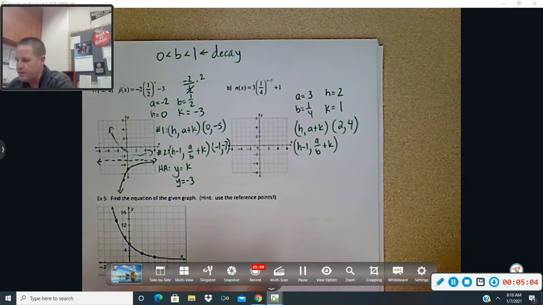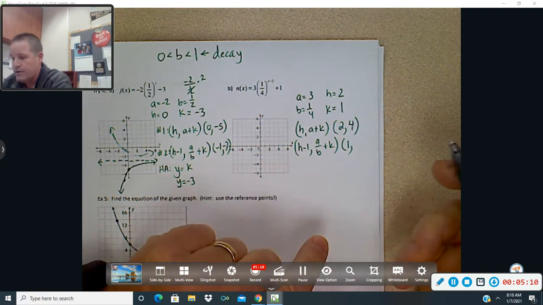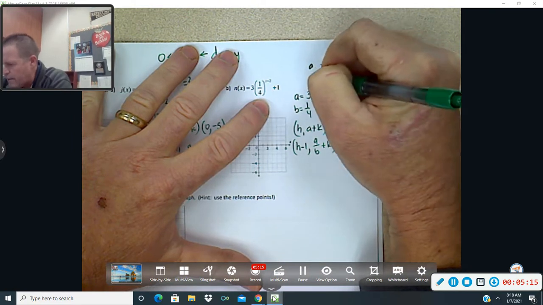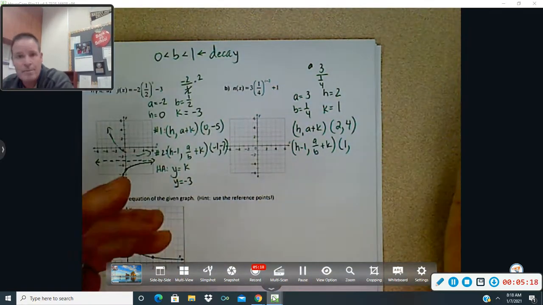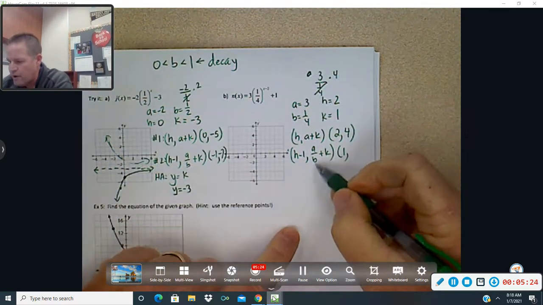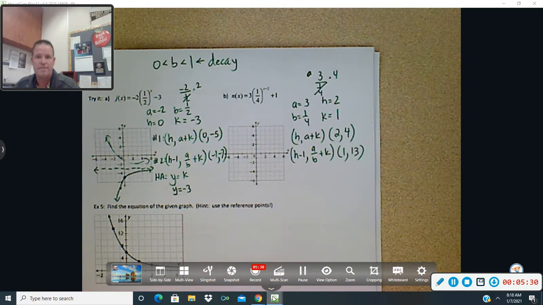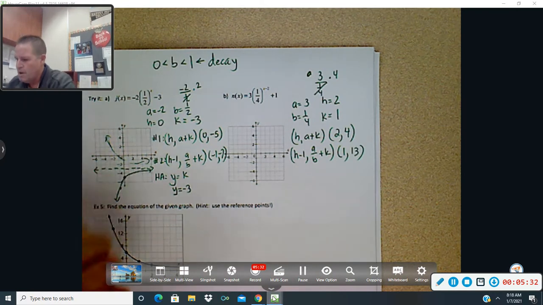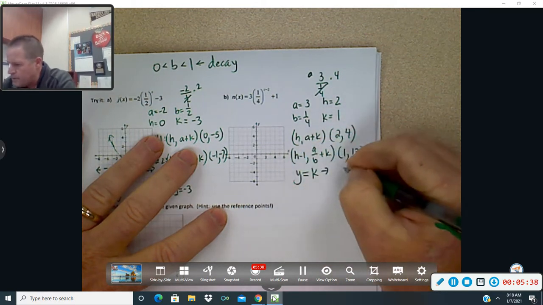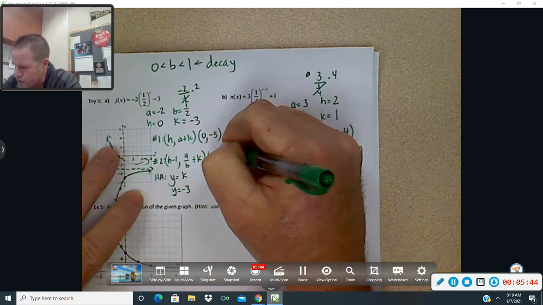Now our second reference point, h minus 1, well, 2 minus 1 is 1. And now again, here's the trick, a divided by b. So we got 3 divided by 1/4, which again means we're going to multiply by the reciprocal. 3 times 4 is 12. So for a divided by b, we get 12 plus k. That makes 13. We're going to go off the graph a little bit, but we can handle it. We need a horizontal asymptote, y equals k. And y equals k is going to be y equals 1 for our horizontal asymptote. Put that first. Y equals 1.